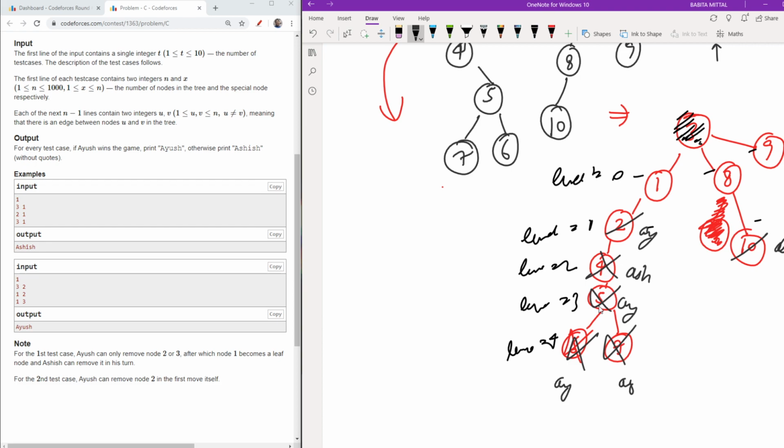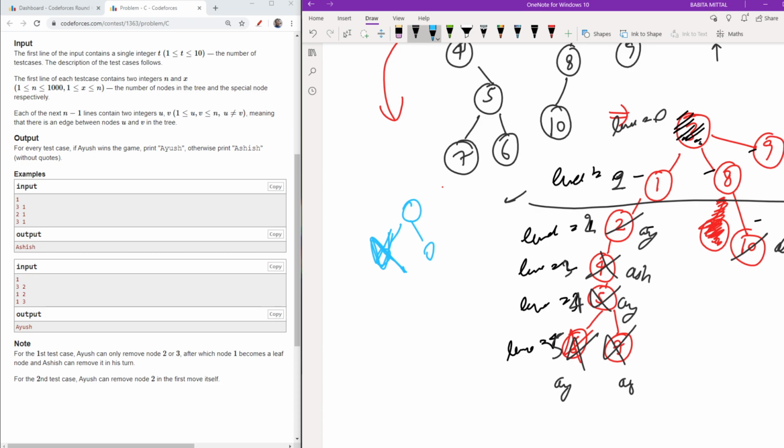Now it is level 1, level 2, level 3, level 4, level 5, and the first one is level 0. After level 2 I need to think about what happens if I remove this, because at level 1 there are many possibilities.